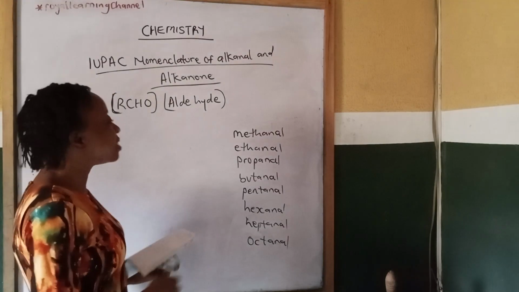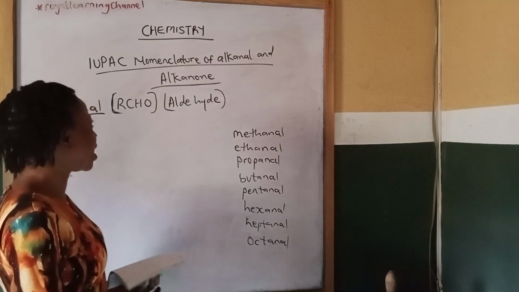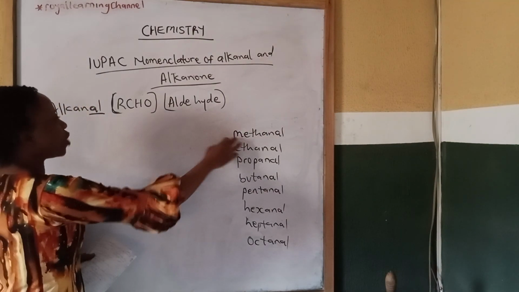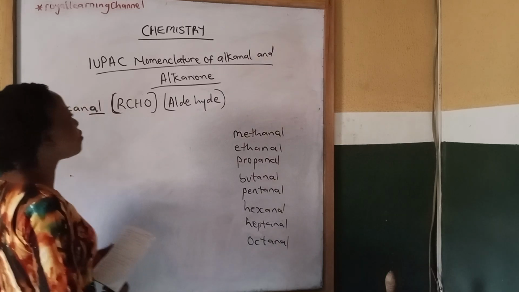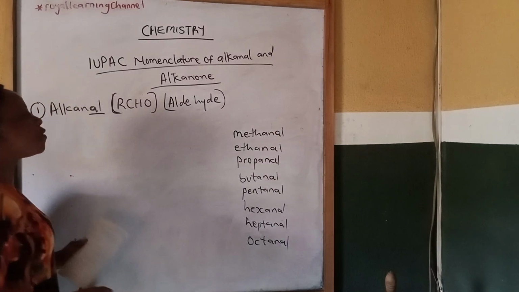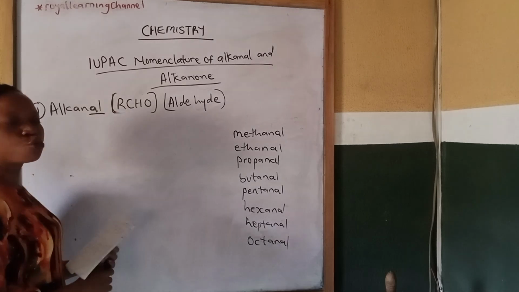Then the next thing is to be able to derive their molecular formula. You get their molecular formula from this general formula. Don't forget that R is representing an alkyl group.